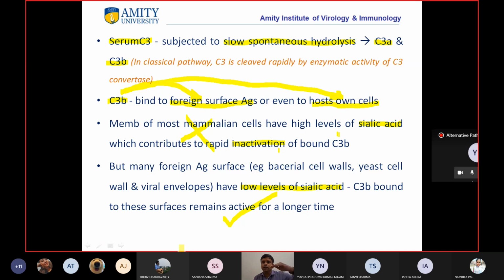That's why nothing will happen on the surface of the host cell, but because C3b remains active on the foreign cell surface, the initiation of the alternative pathway can take place there. Clear? Any question till this point? No, sir.